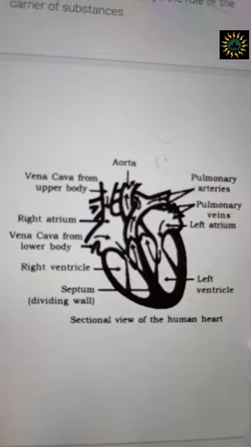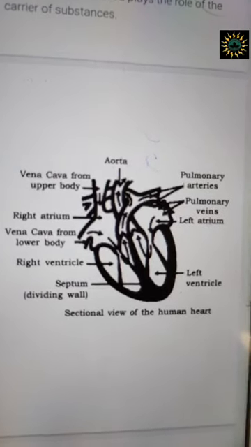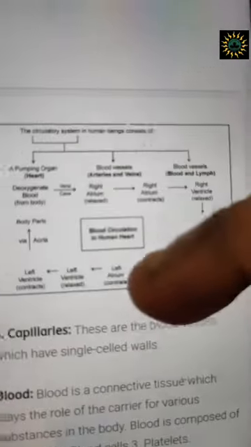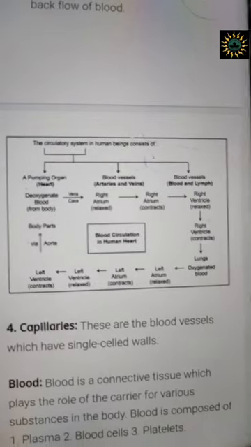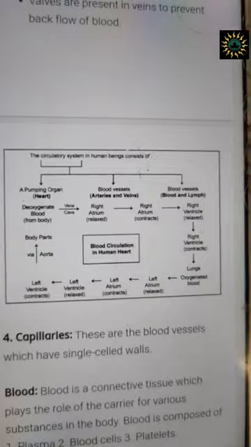Now let's talk about the circulation that happens in the heart. You have seen there is a flow chart down here. As you can see very well, but I will try to explain this to you through a very simplified diagram.